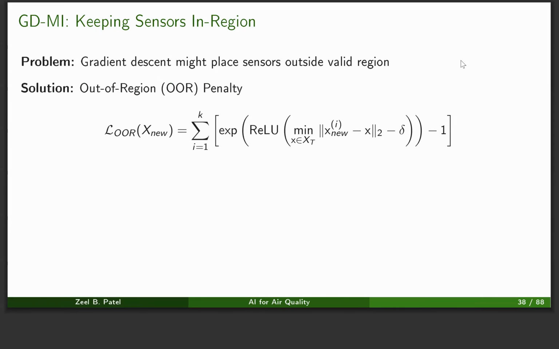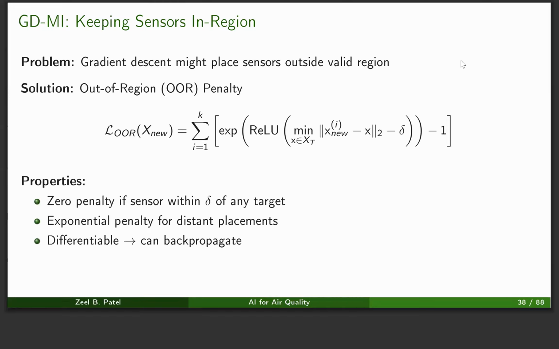Now, another problem is that when we run this optimization, the sensors may move out of the region where we cannot place the sensors. To solve that, we use something called an out of region penalty, which is this scary looking formula, but it is very simple. Whenever an x new coordinate is trying to go out of the space, we measure its closest coordinate here and see if it is at least greater than delta.